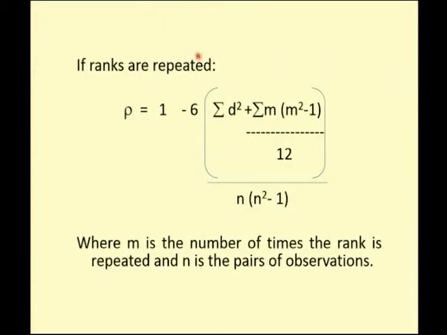So if my ranks are repeated, as I told you, you need to add an additional term for my rank correlation, and you have summation d squared for the not repeated ranks. So add this summation d squared plus m into m squared minus 1 by 12, for however many repeated ranks you have. Calculate and add the sum of all those values, then divide by n into n squared minus 1, multiply by 6, and then take 1 minus this term. If you see here, the rank correlation coefficient will also lie between minus 1 and plus 1. So we will see an illustration for this.